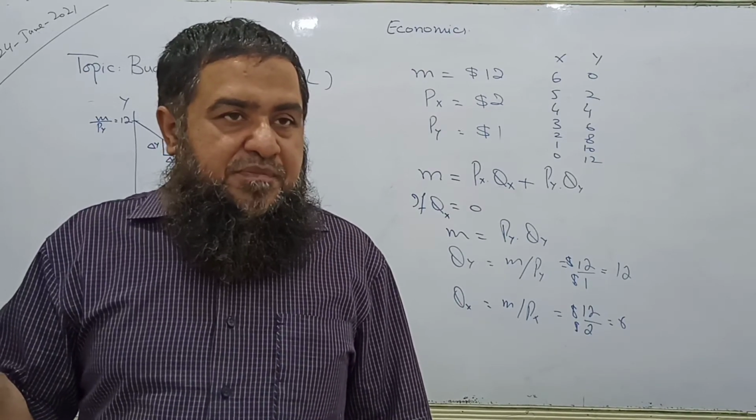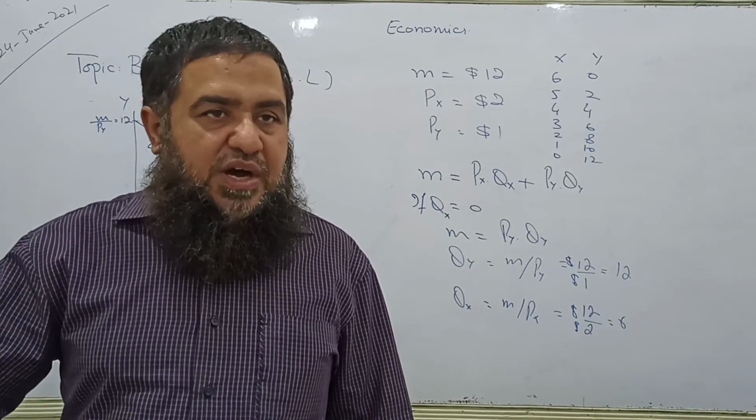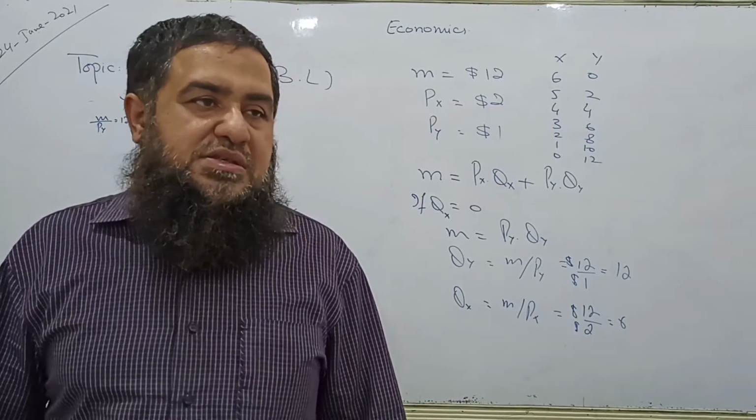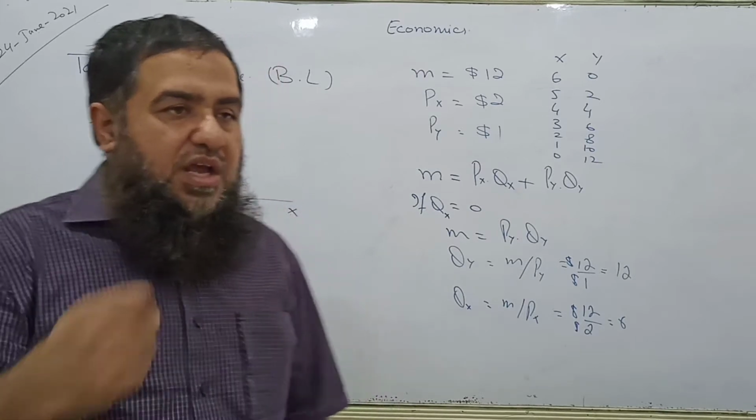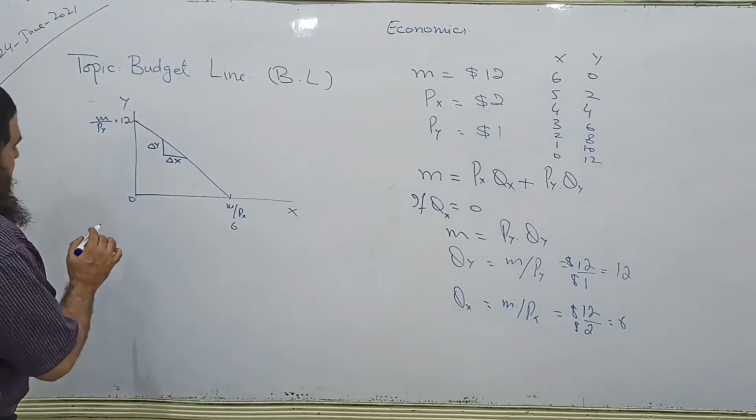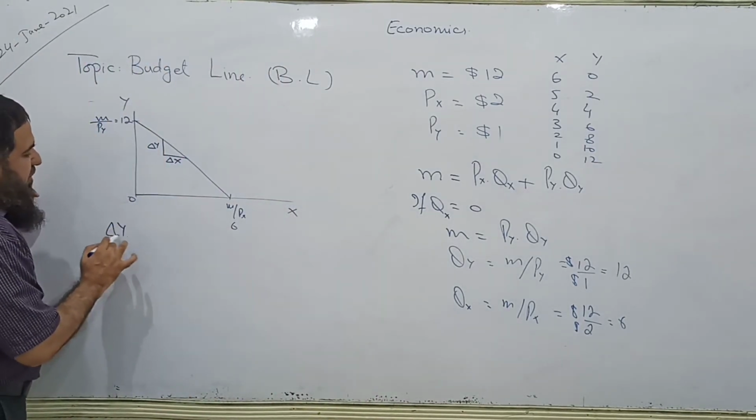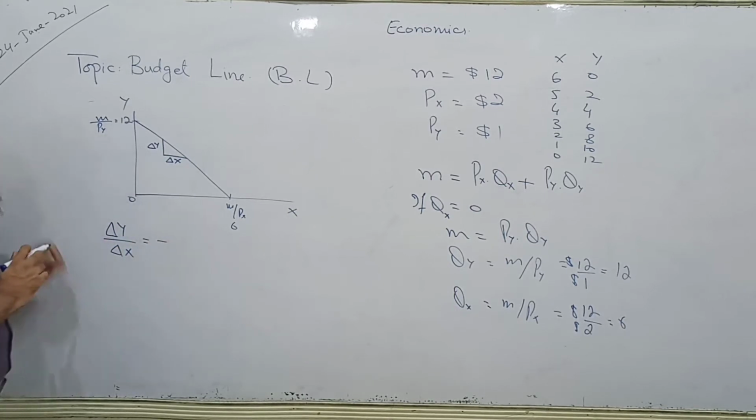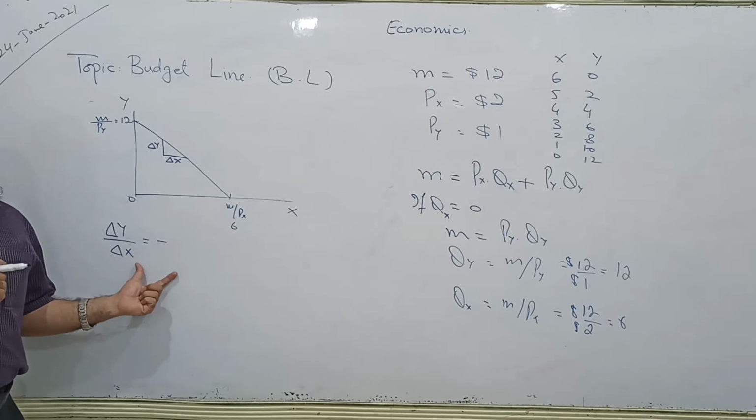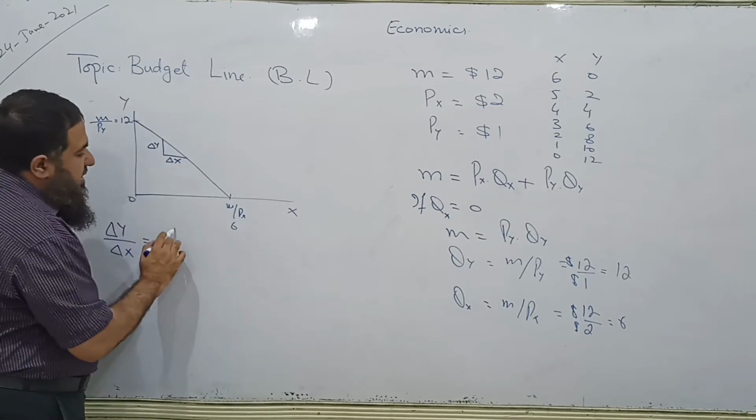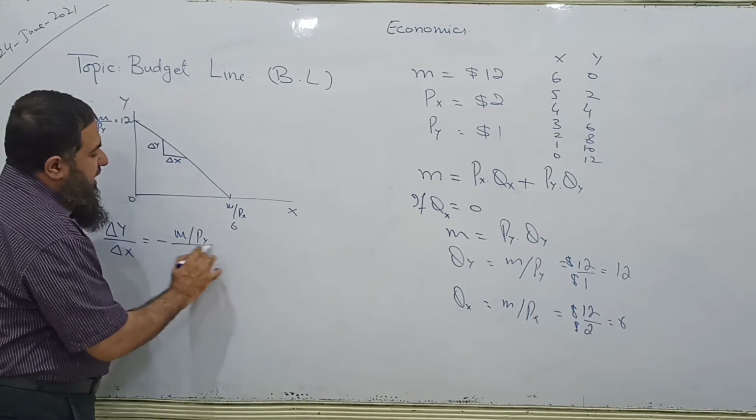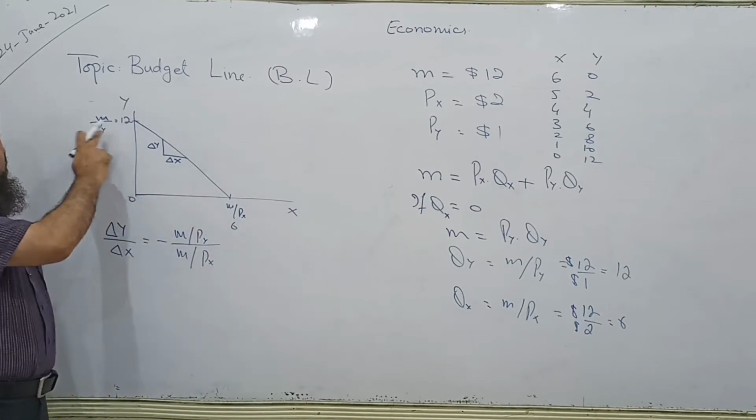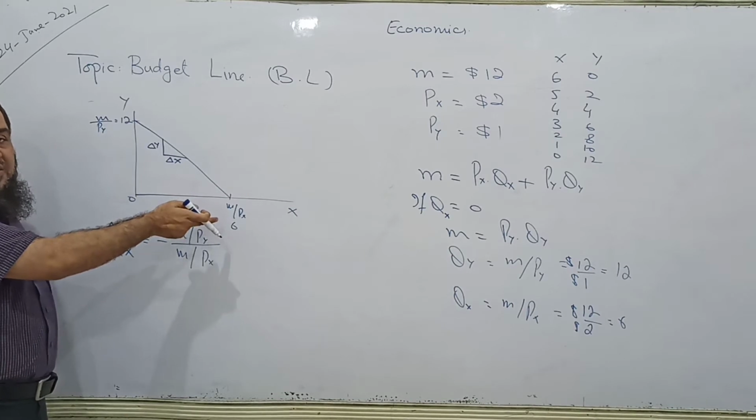Downward sloping, so that when he decreases Y, he will be able to increase 1 unit of X by giving up 2 units of Y. How to write the slope? I am writing it as change in Y over change in X, and I'm writing a negative sign with it. Divide this M over P of Y by M over P of X. The vertical intercept will be divided by the horizontal intercept.